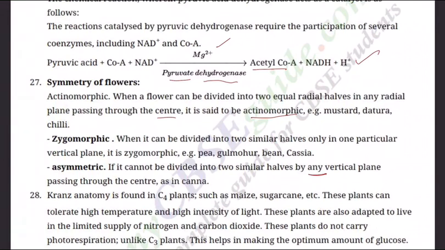You cut the flower in any direction, passing through the center, still we can't get two halves, then it is asymmetric. So we will see another.